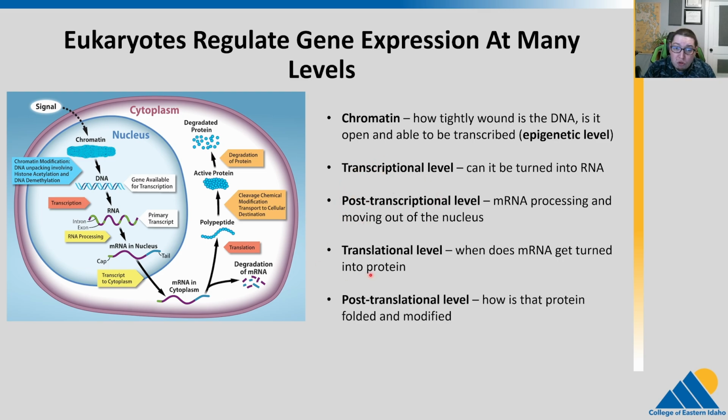Then we have the post-translational level, how the protein is folded and then modified. Some proteins get made and they're in an inactive form, and like part needs to get snipped off before they can go do their job, or we need to stick something onto it to activate it. And then after the protein is there, about degrading the protein, that's basically turning it off again. So these are all levels of regulation here.